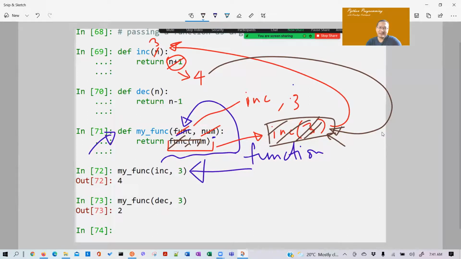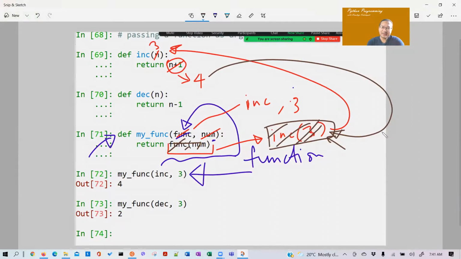What is the return value? 4 is the return value. So now apply the same principle again: when the function returns it returns back to the caller.